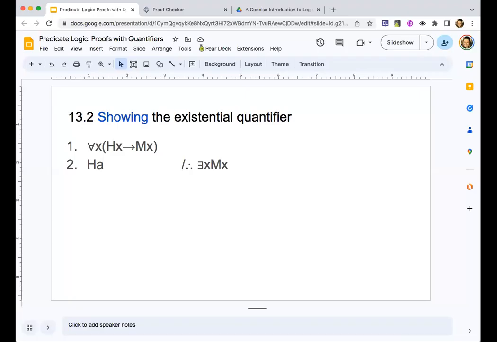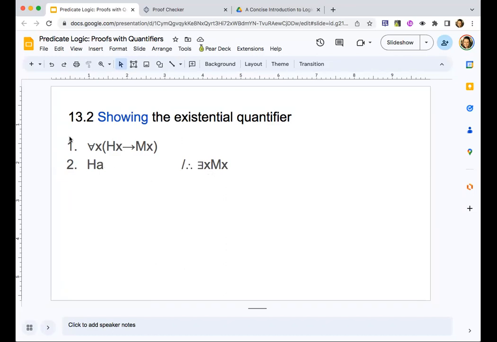Okay, so let's move on to section 13.2, where we introduce a new rule. Our previous rule was under the heading using the universal quantifier, as in if you have a universal quantifier, here's a rule that allows you to infer something that does not have a universal quantifier out front. Now we're going to get a rule for showing an existential quantifier, as in if you have no existential quantifiers, here's a rule that allows you to get one.